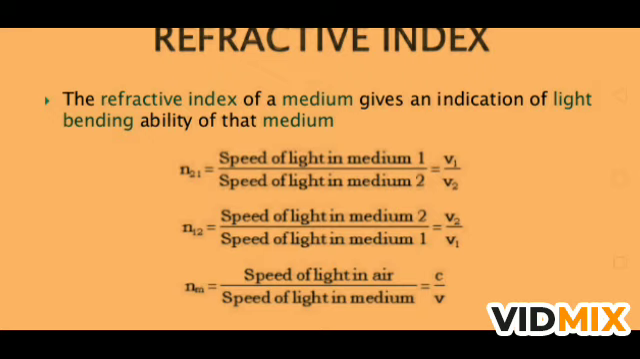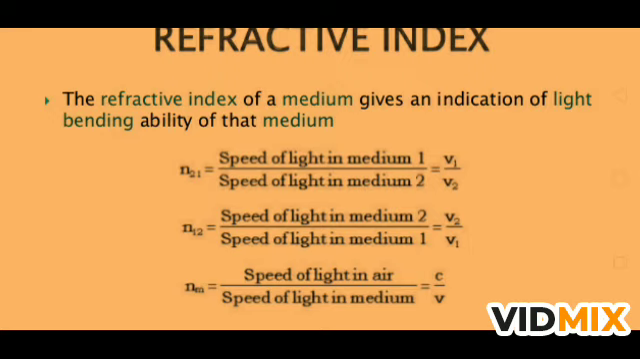Suppose it is written n21. It means the speed of light in medium 1 upon the speed of light in medium 2. Medium 1 is the medium from which the light travels, and medium 2 is the medium into which light travels. Light goes from medium 1 to medium 2. The speed in medium 1 is v1 and the speed in medium 2 is v2. If you find the ratio, you will get the refractive index n21.